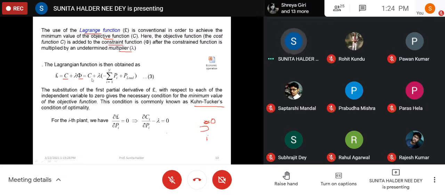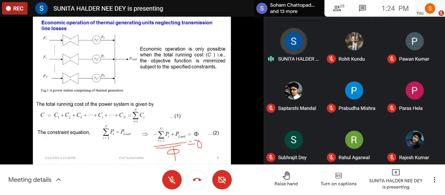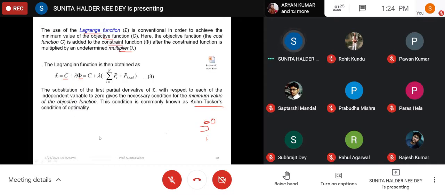Here C is C1, C2, C3 up to Cn. Now you see, for the ith power plant, C1 is not a function of Pi, C2 not, C3 not, only Ci is a function of Pi. So if you take the partial derivative of C with respect to Pi, only dCi by dPi will come, and the others will be 0 because they are independent of Pi. So the first portion dC by dPi is converted to simply dCi by dPi. Plus, for the second part, it will be lambda into minus Pi, and P load is constant, so 0.